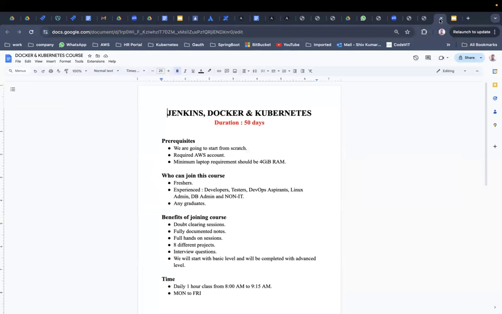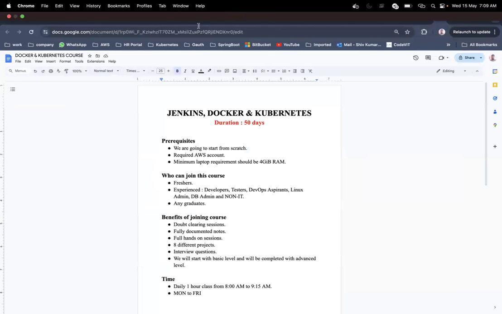Before moving further, you need to understand the prerequisites that are needed to join this course. When we look into the prerequisite, we are going to start this course from very scratch level. You'll understand when I take you through the syllabus, from where we are going to start the course. We have designed this course keeping in mind both freshers as well as experienced people.